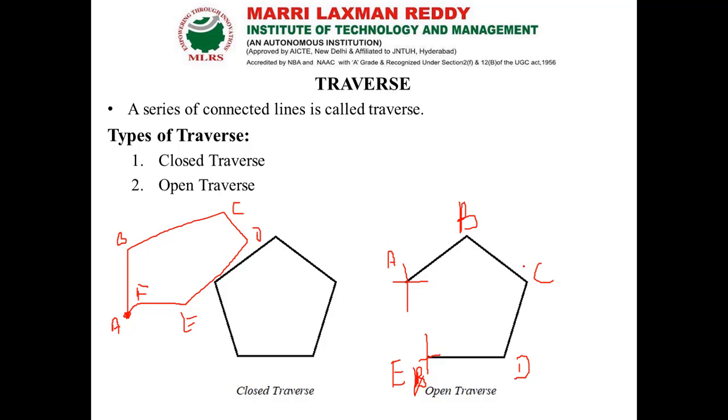So what type of work is called open traverse? Whenever we are doing survey work such as road surveying, railway work, canal laying work, sewer pipeline, or water pipeline, these works come under open traverse, since our starting point is somewhere and our end point is somewhere else. They won't meet each other at any time or in any situation. That's why those works come under open traverse.